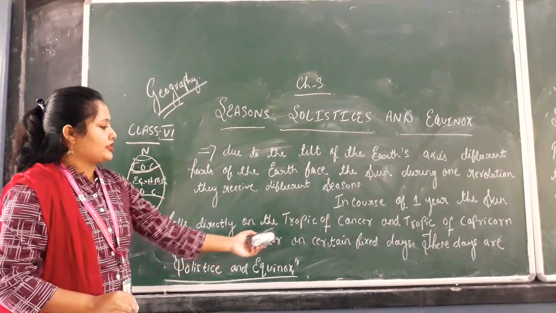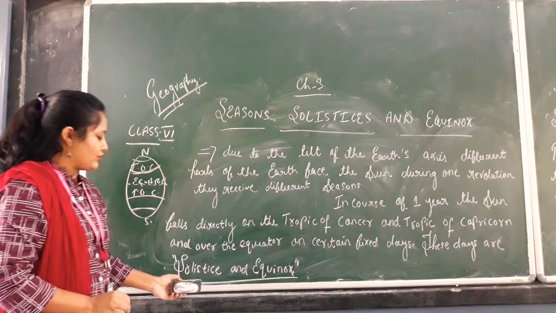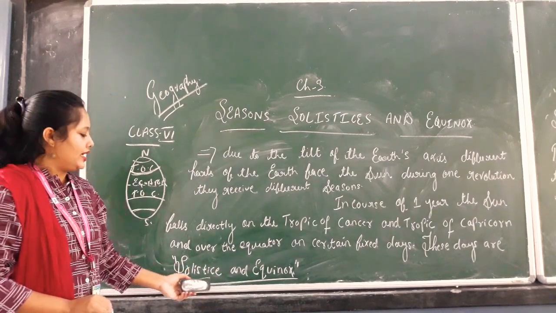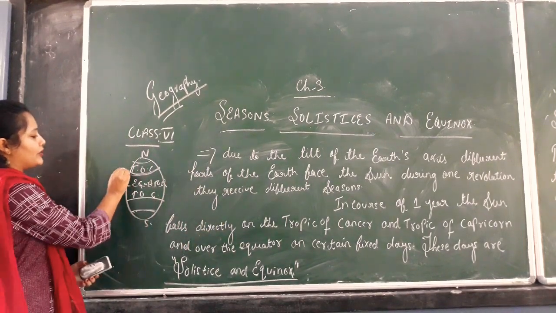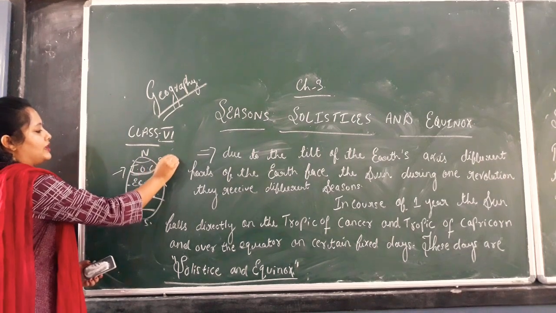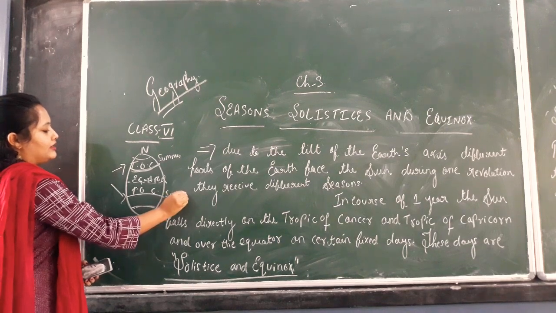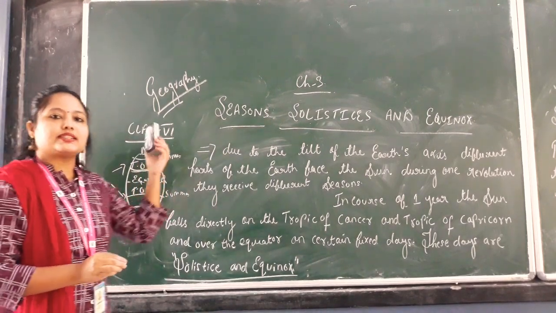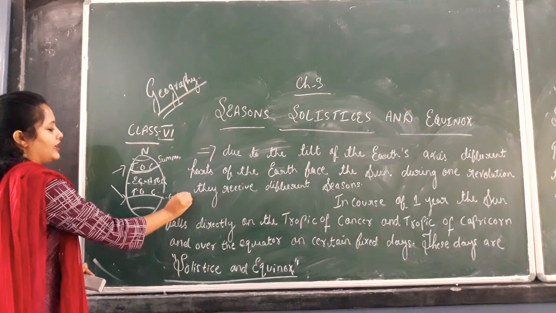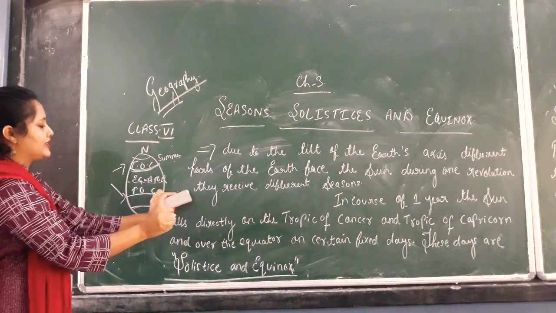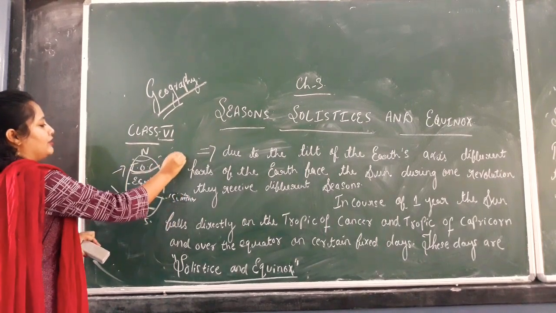So let's see here, on the Tropic of Cancer, the Tropic of Capricorn and over the equator, on certain fixed days, these days are known as solstice and equinox. That means wherever the sun is facing, that part will be summer. If the sun is facing towards the Tropic of Capricorn, here will be summer. When it is summer in the northern hemisphere, in the southern hemisphere it will be winter. And if it is summer in the south, then in the northern hemisphere it will be winter.